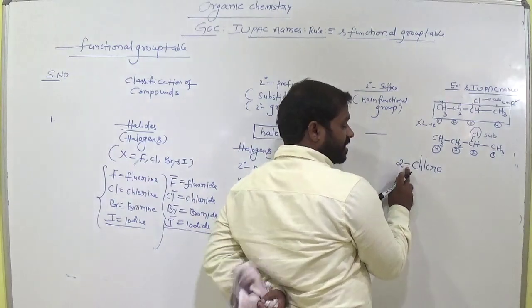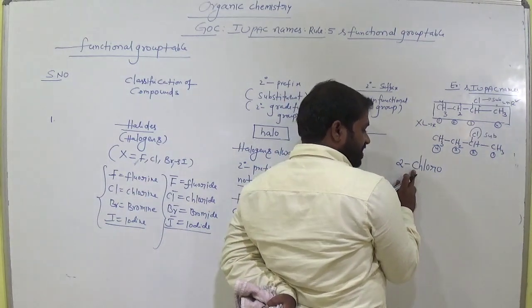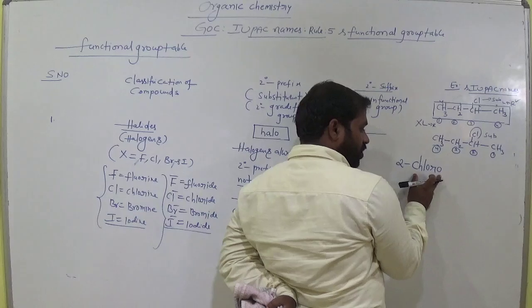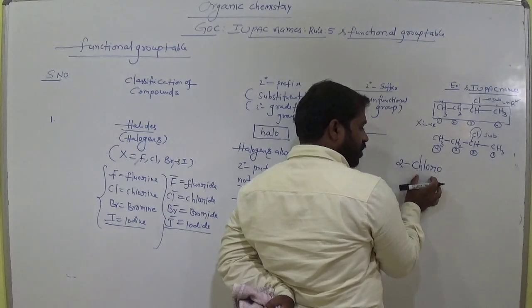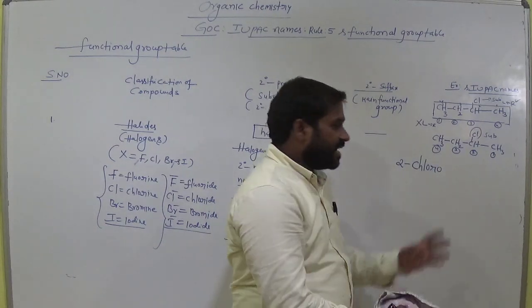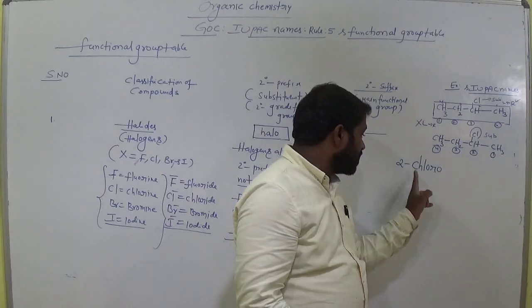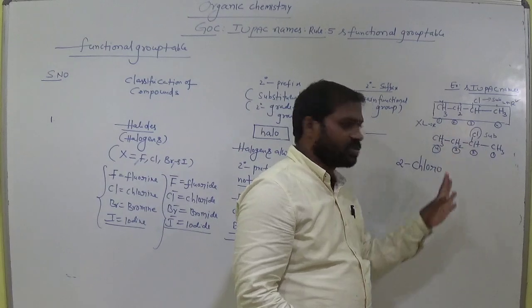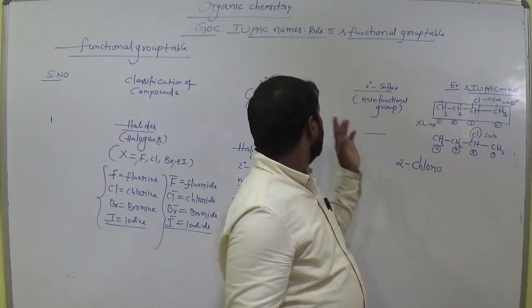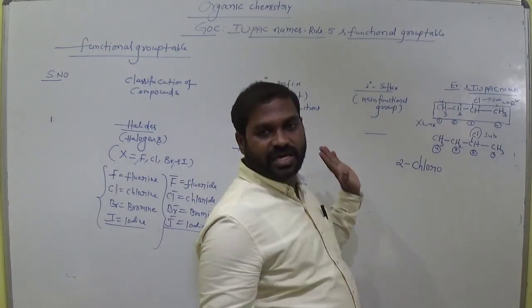Clear? So 2-chloro. The dash must be after the number. Chloro. Chlorine is there, chloro. 2-chloro means in the main parent chain, the second carbon consists of chlorine. Clear? 2-chloro. Okay, the secondary prefix is done.